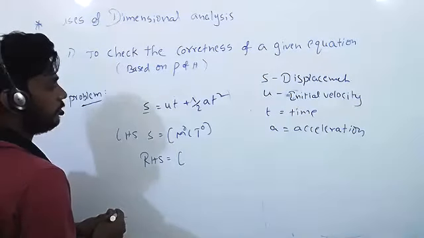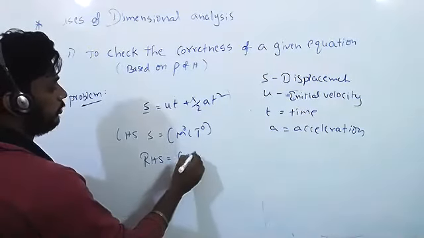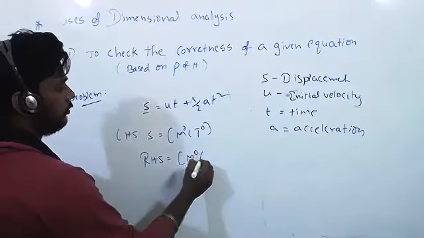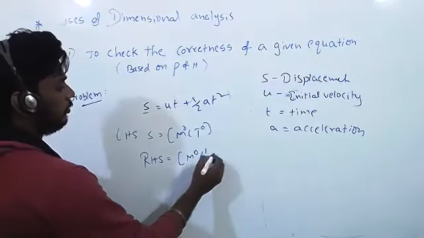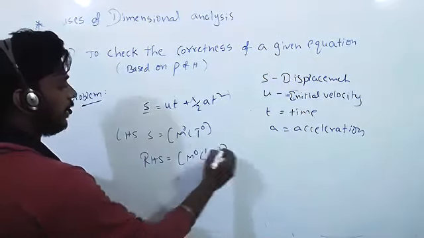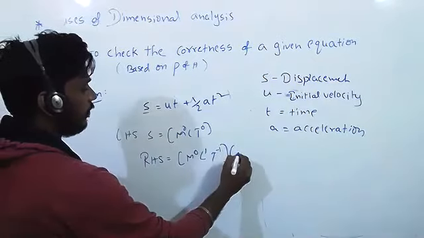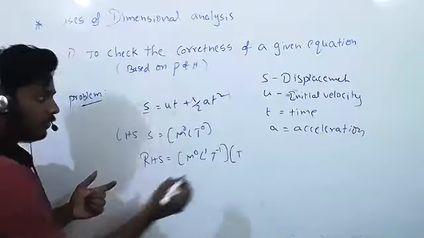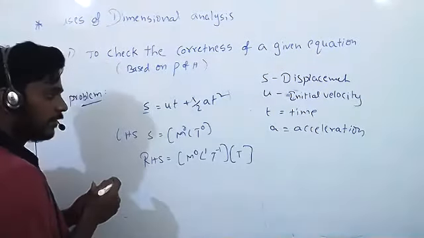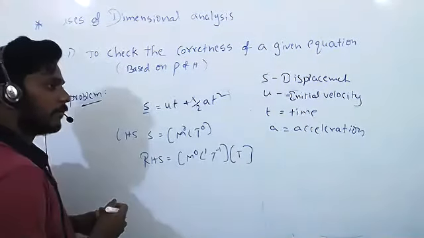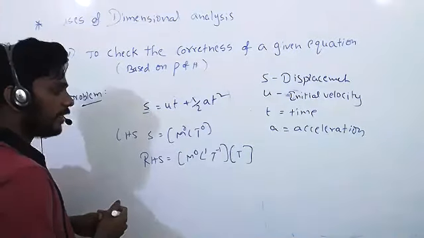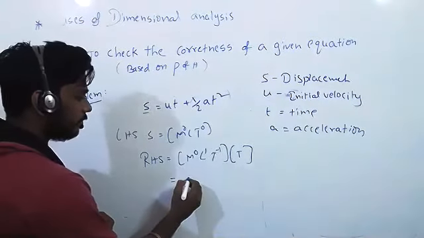Velocity is M0 L1 T power minus 1. And again T.